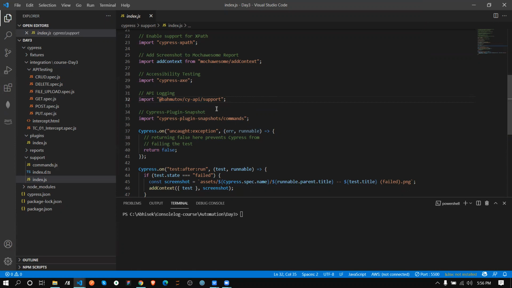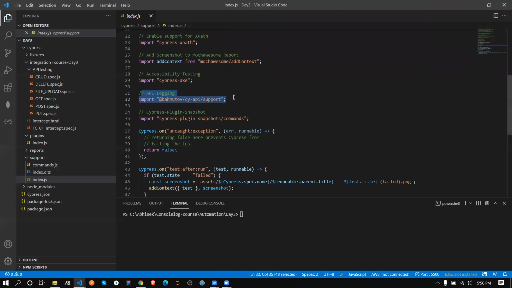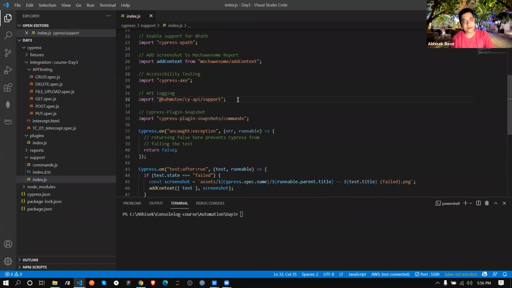So under index.js only we have to write, no, boss? Correct. Under the support folder, there is index.js. Over there, you need to call these lines. This API logging, it is up to this import one. Correct. Okay.